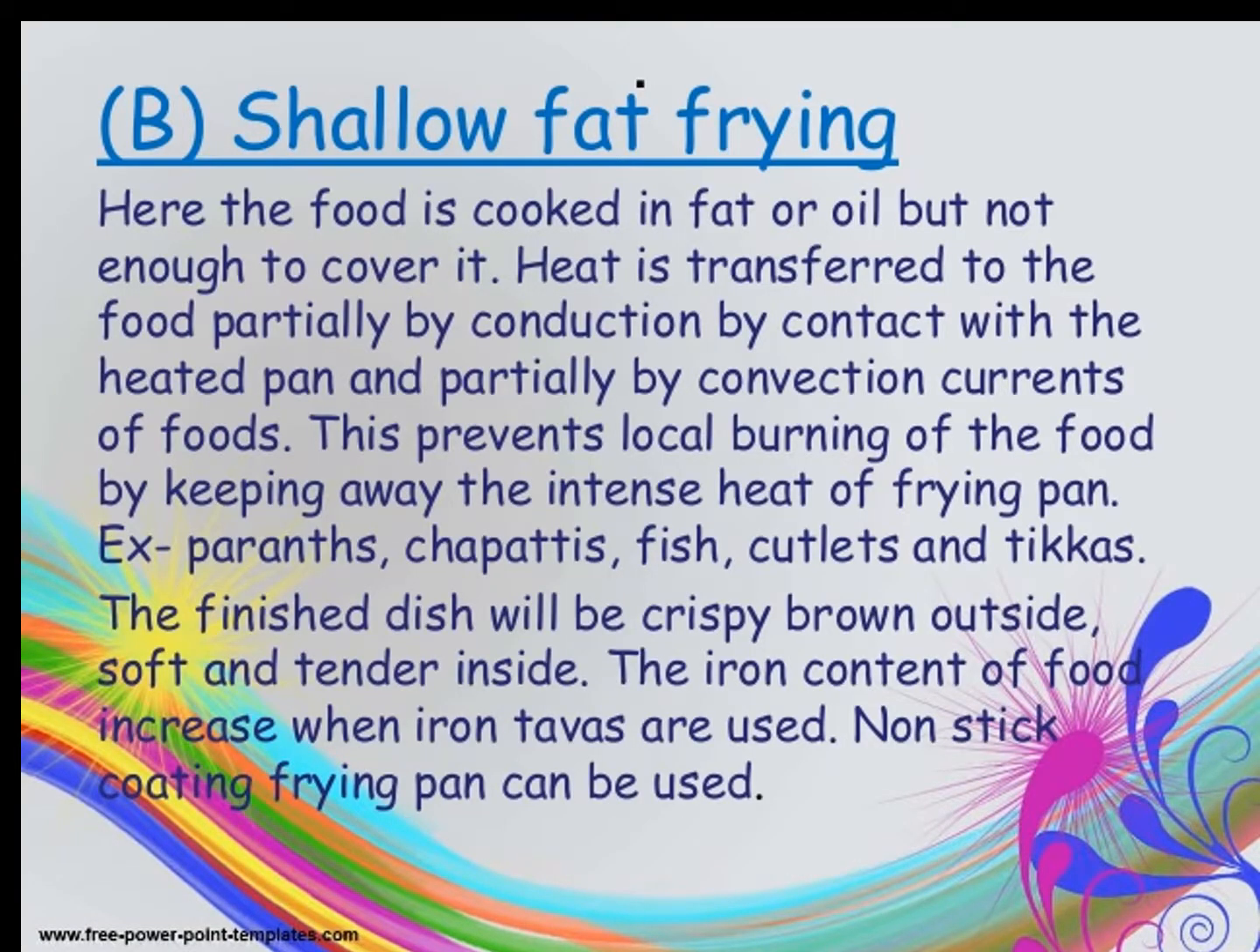Then the next method is shallow fat frying. Here the food is cooked in fat or oil but not enough to cover it. Means we are using a very small quantity of fat, but the food items are not directly dipped into the fat. Heat is transferred to the food partially by conduction, by contact with the heated pan, and partially by the convection current of the fat. This prevents the local burning of the food by keeping away the intense heat of the frying pan.